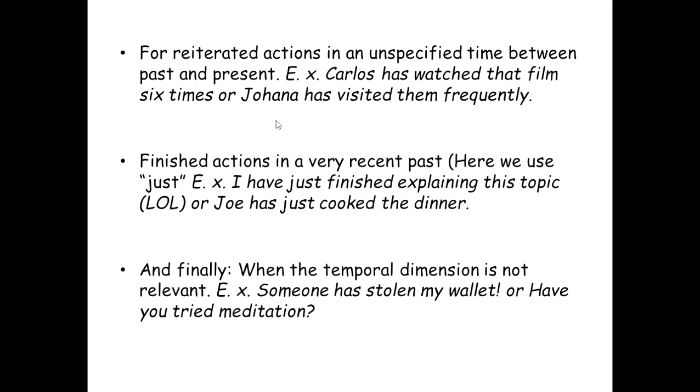Here we're providing an unspecified period of time. We're saying that Carlos has watched the film 6 times, but the sentence is not mentioning when those 6 times happened. For example, we're not saying that the first time was last week, the second time was 2 days ago. No. Or that Carlos has watched that film 6 months ago, 3 months ago, and then 2 weeks ago. No, it's not specific, but we have here a period of time.